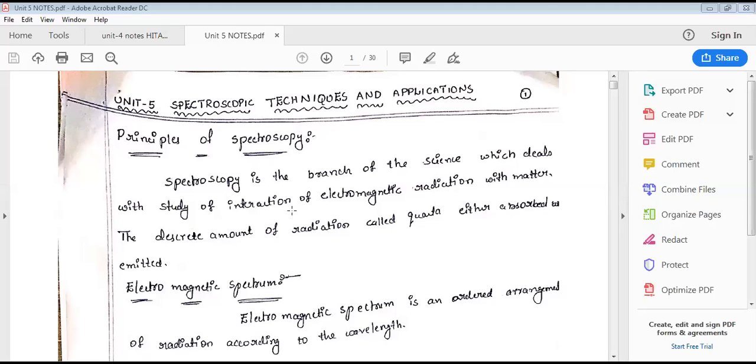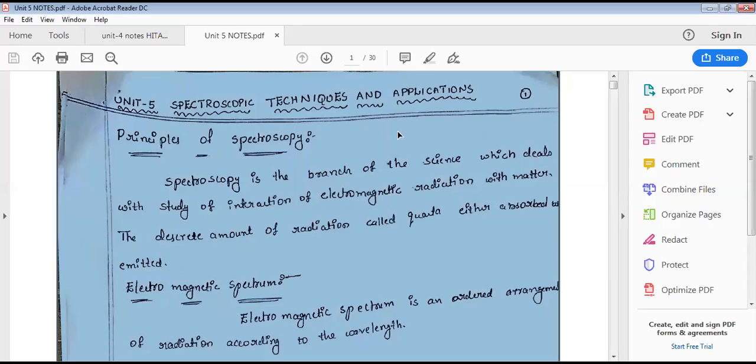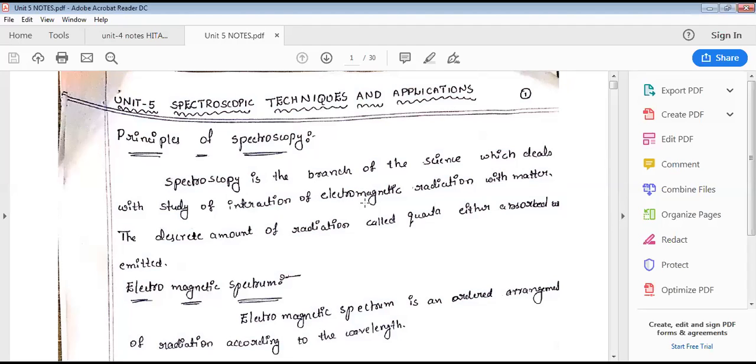If any deformations are present, we can analyze them by using X-ray spectroscopy. UV spectroscopy is used in water treatment and also in the identification of new compounds. Even in thin layer chromatography, TLC, we use UV spectroscopy. IR radiation is also very important for functional group identification. That's the reason why spectroscopy is a branch of chemistry which has a fundamental role in the identification of new compounds.